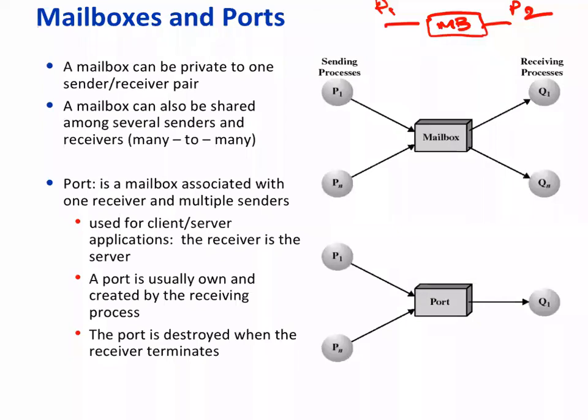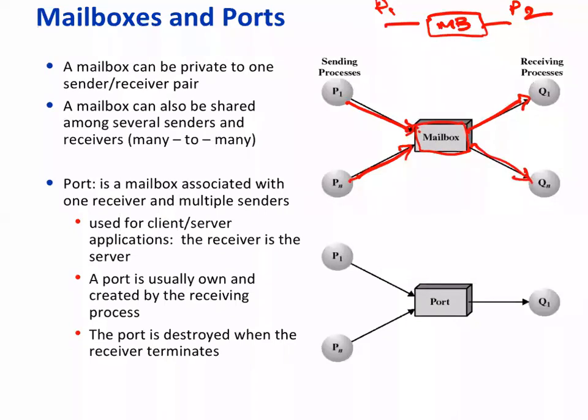Or it could be shared by a number of processes. Now, if there is a many-to-many relationship, where many processes can send messages and many can receive them, there must be some way to find out who is sending for whom.